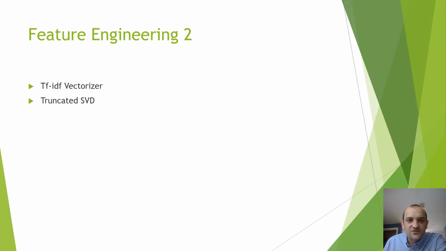TF-IDF, short for term frequency inverse document frequency, is a numerical statistic that is intended to reflect how important a word is to a document in a collection or corpus. Variations of the TF-IDF weighting scheme are often used by search engines as a central tool in scoring and ranking a document's relevance given a user query.